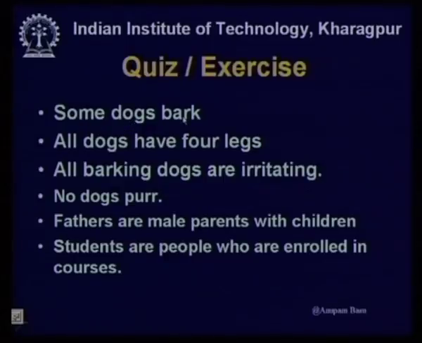Some dogs bark, all dogs have 4 legs, all barking dogs are irritating, no dogs purr. Fathers are male parents with children. Tricky, a little tricky, but interesting. Fathers are male parents with children.